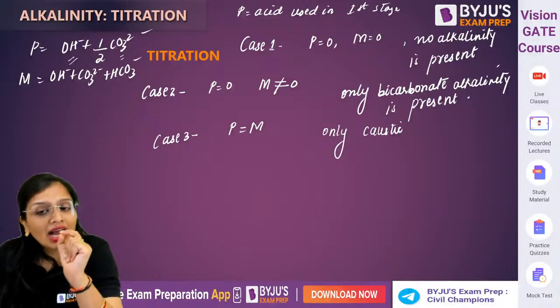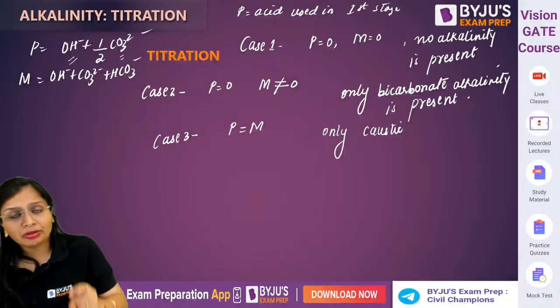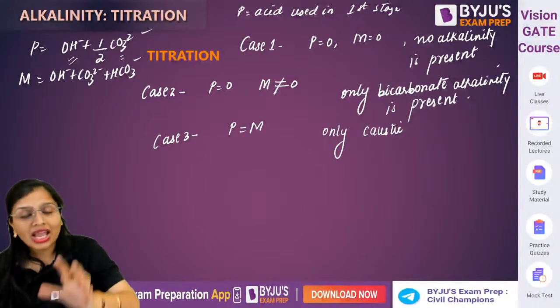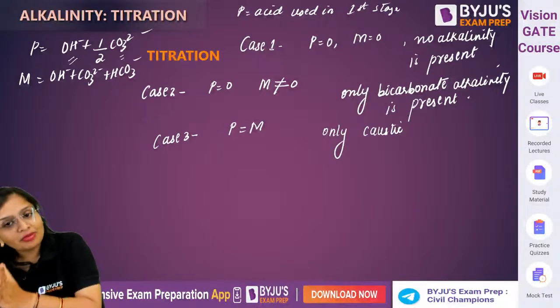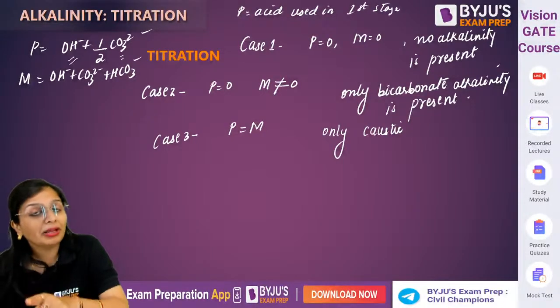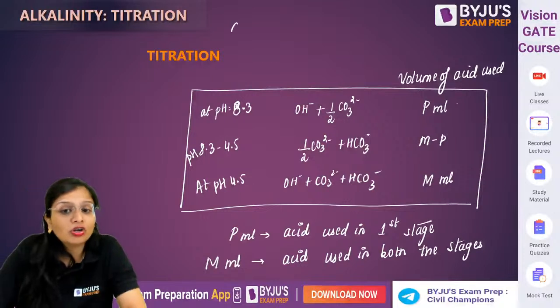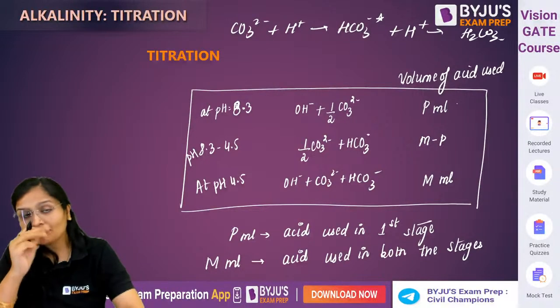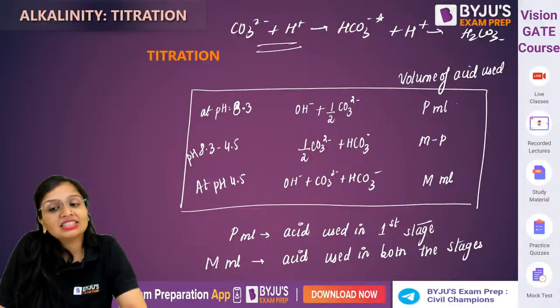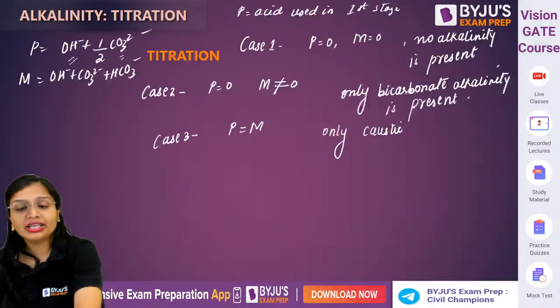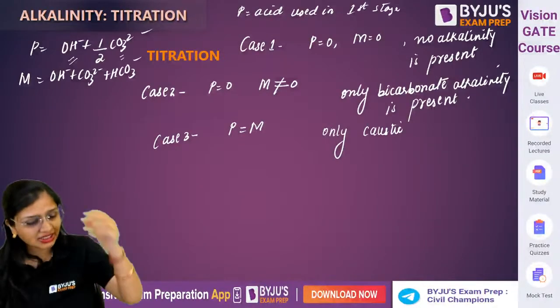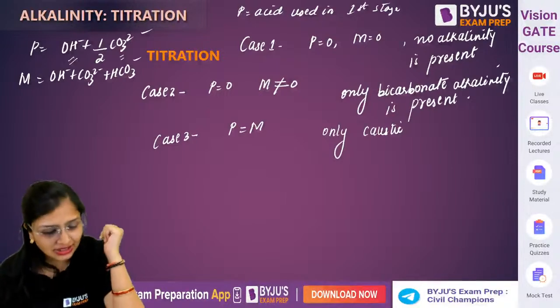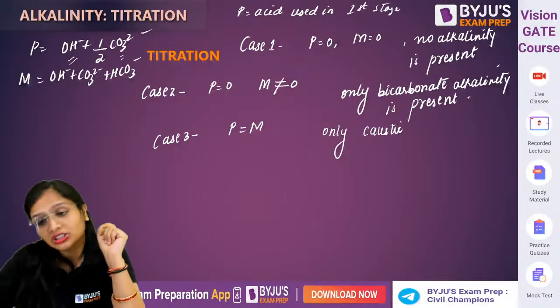क्यों? क्योंकि अगर आप बोलोगे मैम why carbonate is not present, because अगर carbonate alkalinity would have been present, तो दूसरे स्टेज में भी एसिड यूज हुआ होता. Why? Because carbonate को दो H plus चाहिए होते. First for converting it into HCO3 minus, and then other for converting into H2CO3. So if carbonate would have been present, पहले स्टेज में भी एसिड चाहिए, सेकेंड स्टेज में भी एसिड चाहिए. But here it is telling you acid used in first stage is equal to the acid used in both the stages. That means what? Only caustic alkalinity is present.